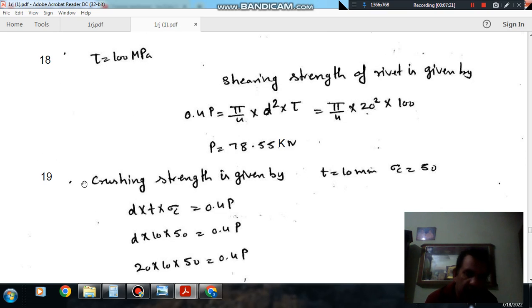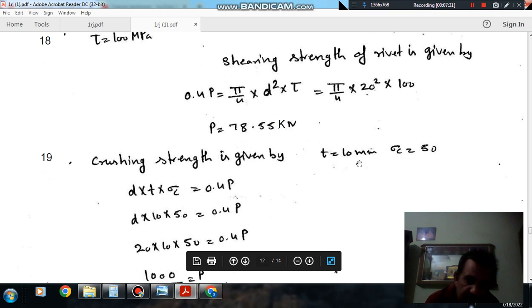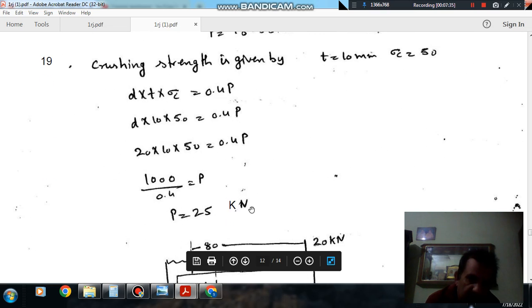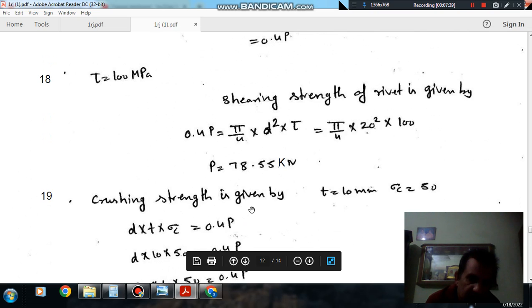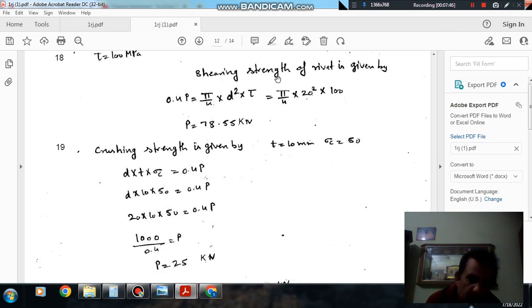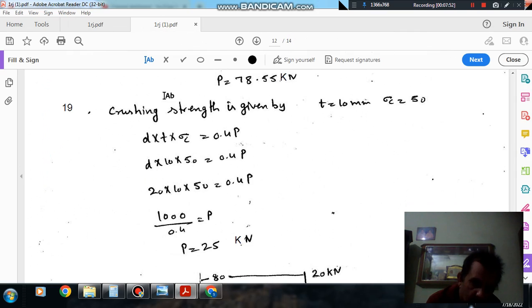Now we consider crushing of the rivet, then the area is D into T, and crushing strength is sigma C, and the load is your 0.4 P, and sigma C is given as 50, and T is given as 10, and D is your 20. So P is your 25 kilonewton. So answer is 25 kilonewton. So answer to question number 18 is A, and answer to question number 19 is B, 25.